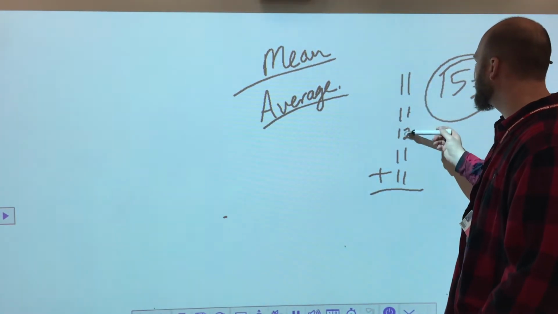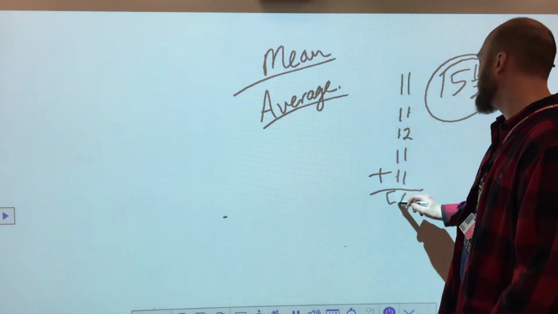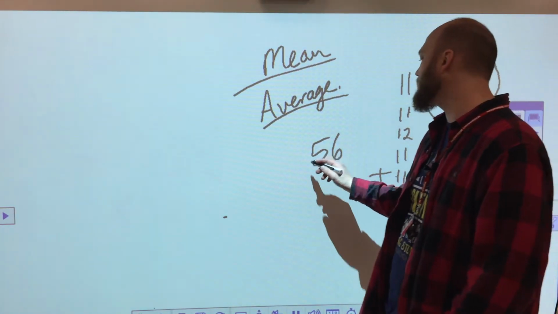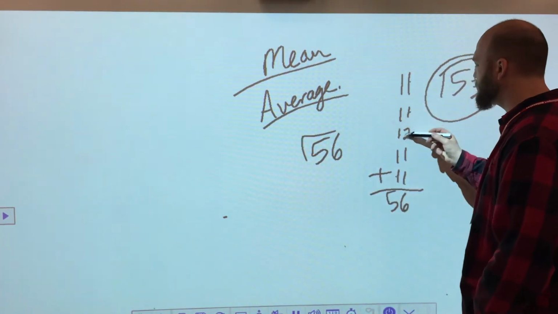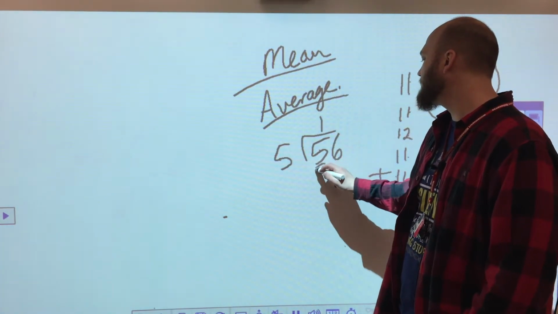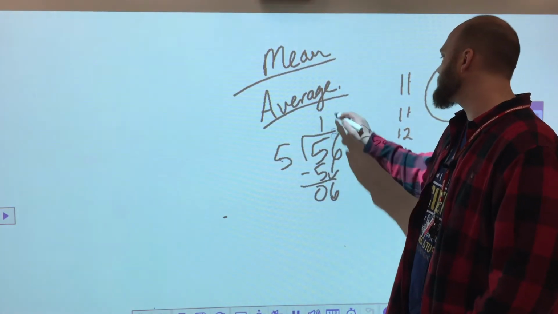So we get 1, 2, 3, 4, 5, 6. 1, 2, 3, 4, 5. Now I take my 56, which is my total value of data points added together, and divide by my number, 1, 2, 3, 4, 5 people. 5 goes into 5 one time. And I bring down the 6, and 5 goes into 6 one time.